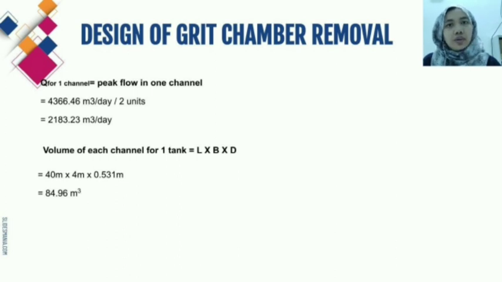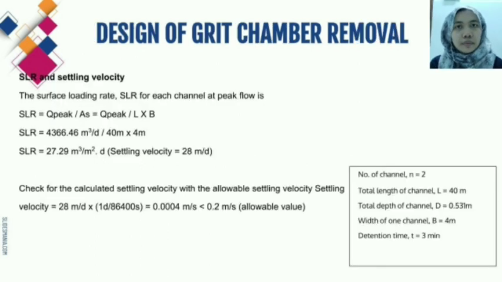And then the volume for each tank is 84.96 meter cube. Solid loading rate is 28 meter per day and the settling velocity with allowable settling velocity is 0.0004 meter per second, and this shows that this grit chamber is compliant with all criteria needed.